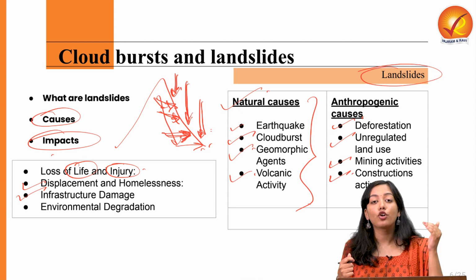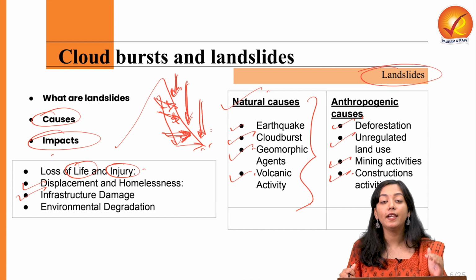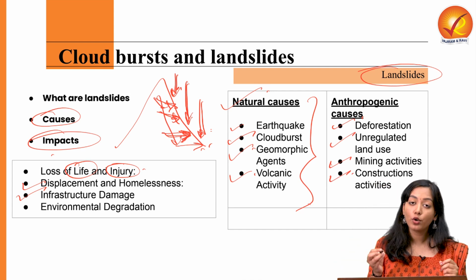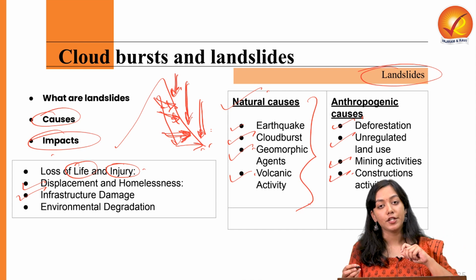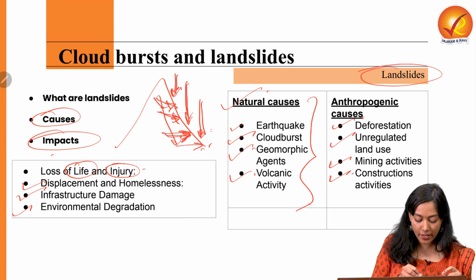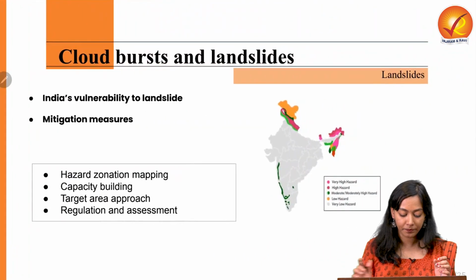These areas, when compromised by infrastructural damage, will further degrade the economic growth of that state also. So it not only leads to environmental degradation, but it also leads to economic degradation. And loss of biodiversity is again another important impact of landslides.